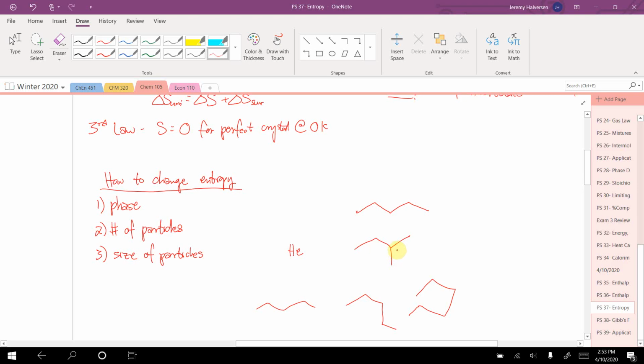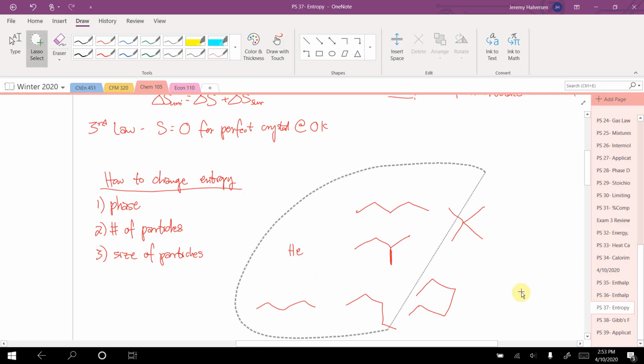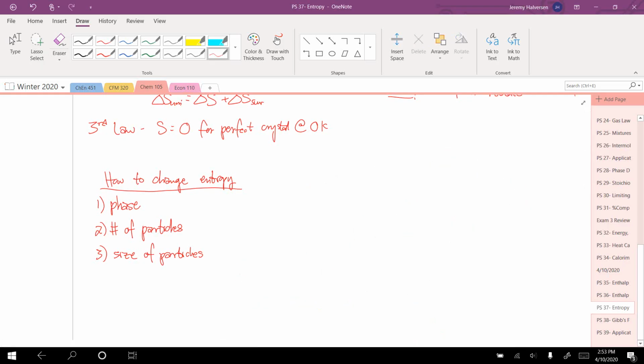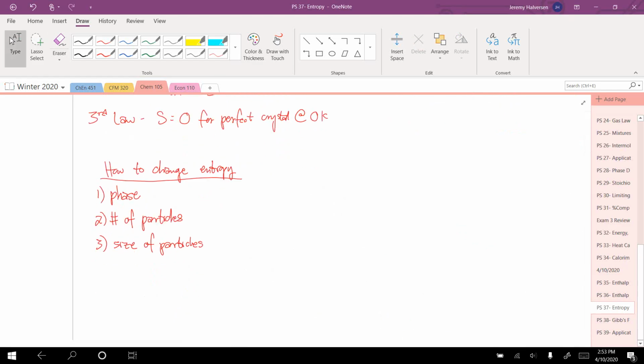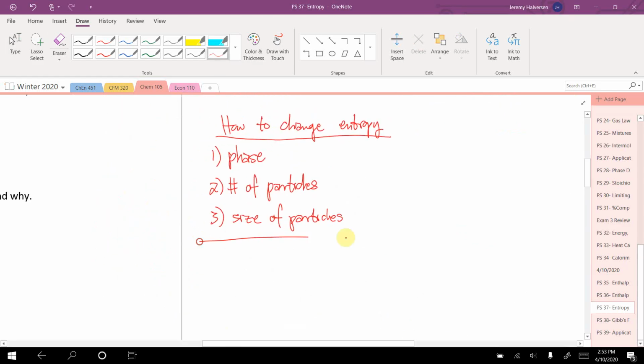Even though they're the same size, you can see that the straight molecule could be flipped around more here. This branch is being told exactly where it's stuck. Okay, there's fewer ways to mess that up. You can see the extreme case is if we had, again, same size, same molar mass, but now there's way fewer ways to flip around that molecule. Okay, so this would have the greatest entropy because of its size and its shape. So those are 3 big things to look at, and you'll see as we look at them today how to apply that. But there's a few other things to be aware of.